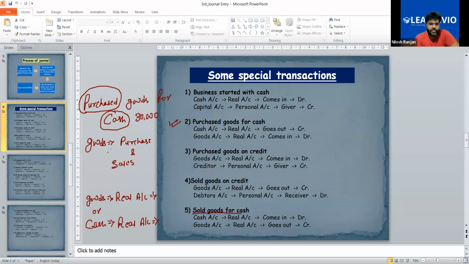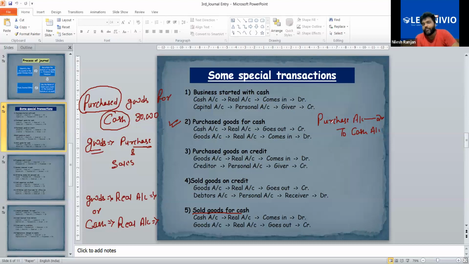So instead of goods, we will write purchase or sales. At the time of buying goods, we will write purchase. At the time of selling goods, we will write sales. So the journal entry will be written like this: purchase account debit to cash account.